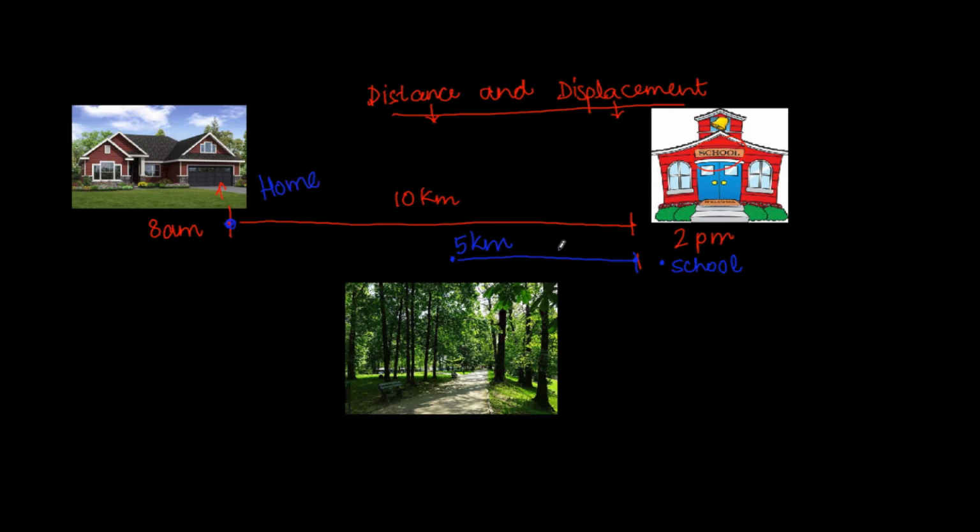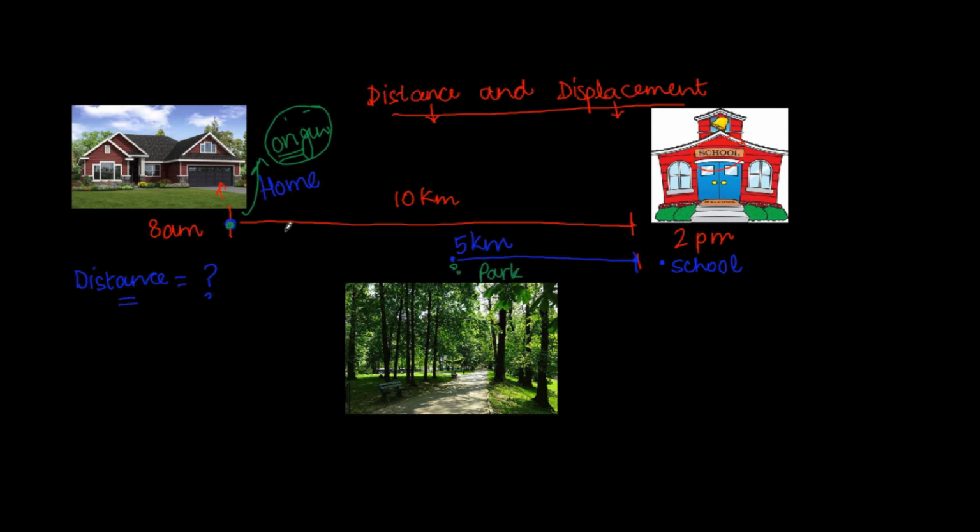Now, in these two cases, if I ask you a question as to what is the distance you have traveled, what would be your answer? Distance basically refers to the actual path which is traveled by a person or an object, starting from the beginning, which is also known as the point of origin, to the point where it ends. So in this particular case, you started from your home. That was the point of origin. And where you ended is this point, which is at the park.